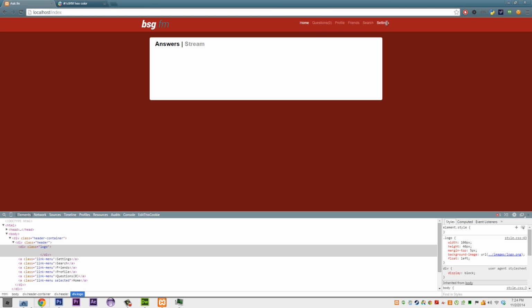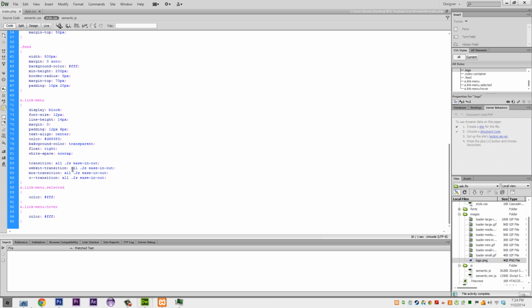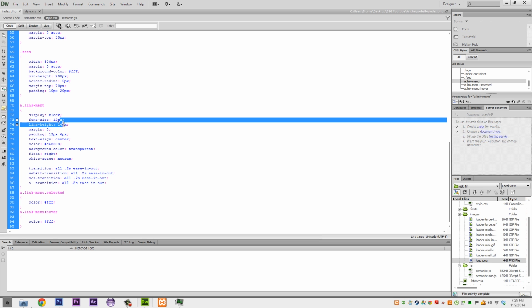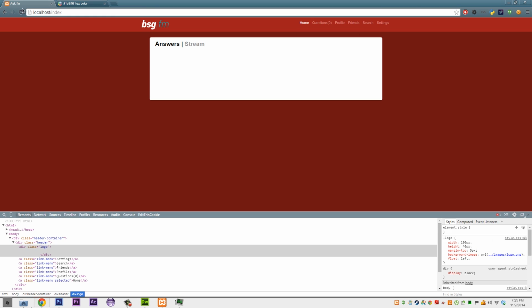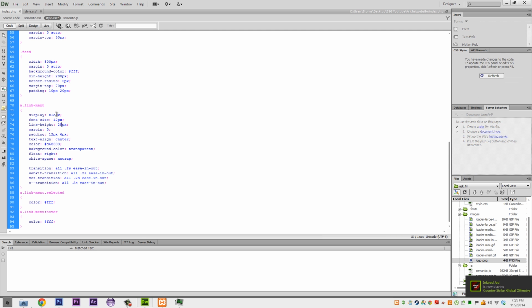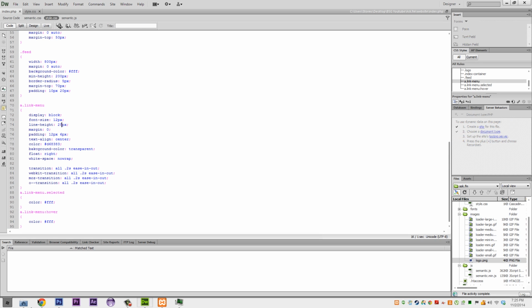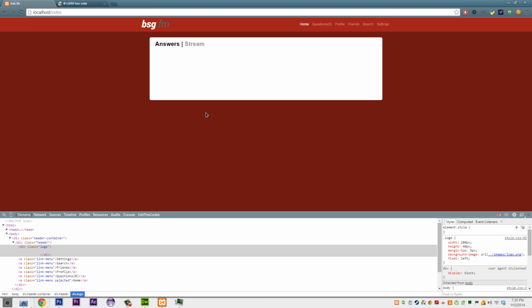So right now things are up a bit high. We can just fix that by changing the line height, which we set over here to be 20 pixels, maybe. Have a look at that, refresh. Not quite right, we'll just do 25 pixels because it's half of 50. Refresh, and there we go. Starting to look better. We will add the logout button later. We don't need that just now.